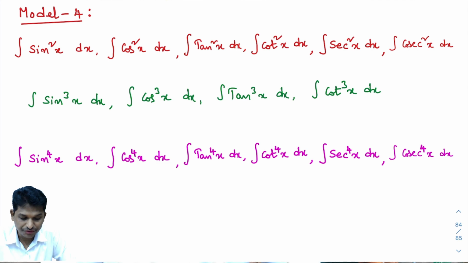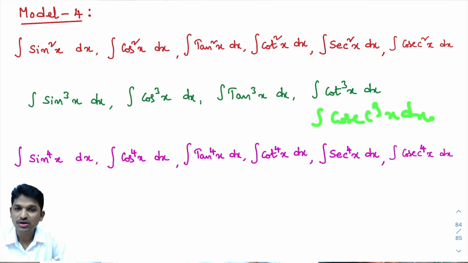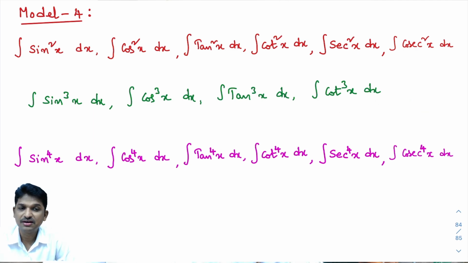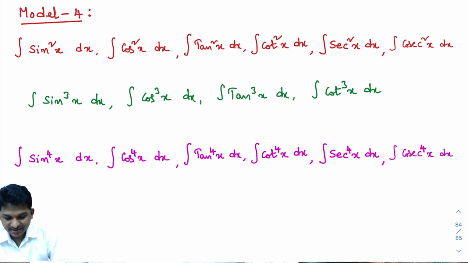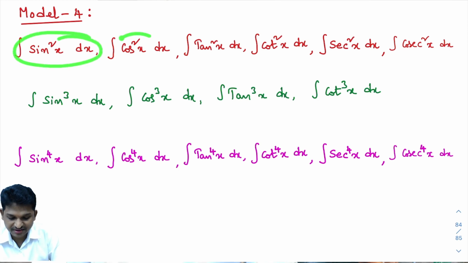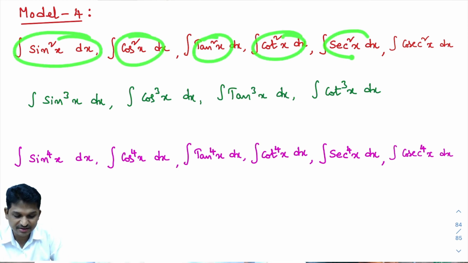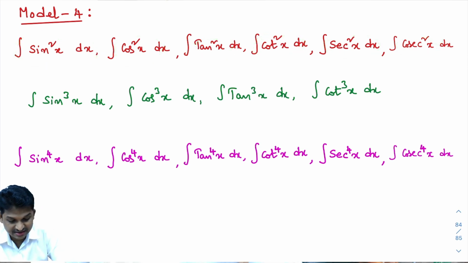Here integral of cosecant cube x and secant cube x are not done in the cube series. At this moment, as you have learned only 3 models, you cannot do cosecant cube x dx with the help of the first 3 models. In this class, we are going to do these 12 plus 4, 16 problems. So, without much delay, let's begin the class. First, I'll calculate the integral of the sine square series. These 6 problems I'll complete first. Let's start the solution.